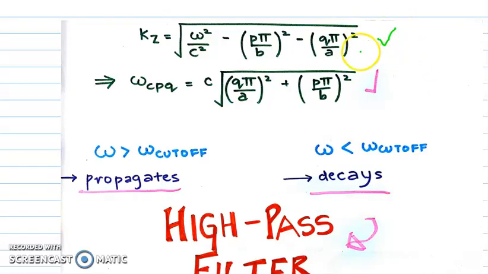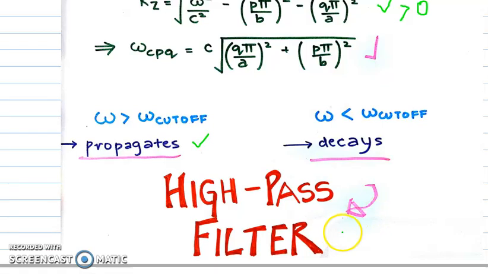What we also get from here is a cutoff frequency. That is, if we apply kz greater than 0, this is what we get. This is the cutoff frequency above which the wave will propagate in the waveguide and below which kz turns out to be imaginary and the wave decays.